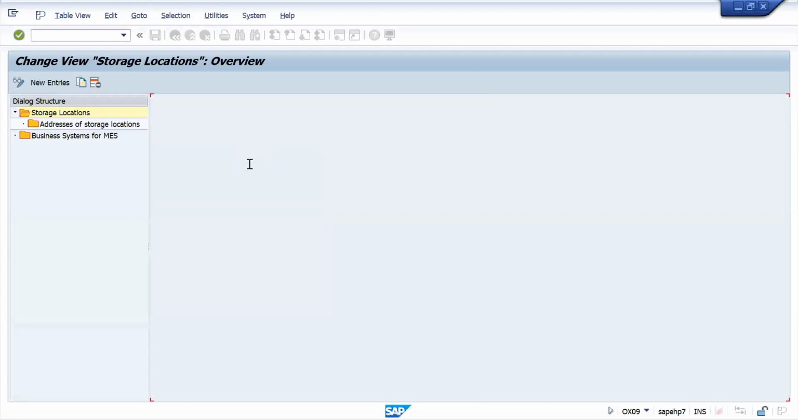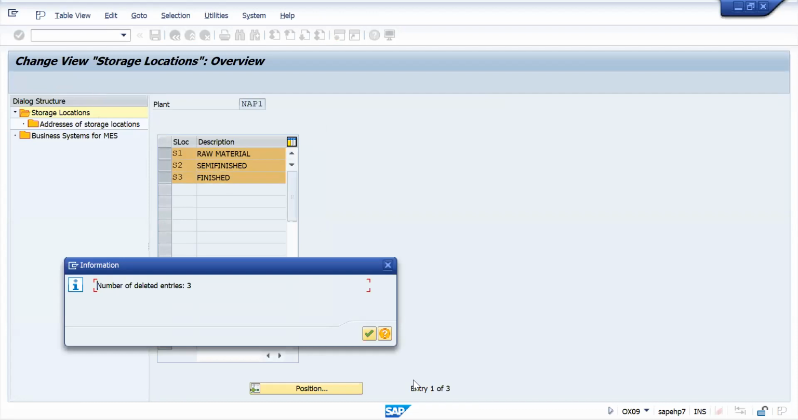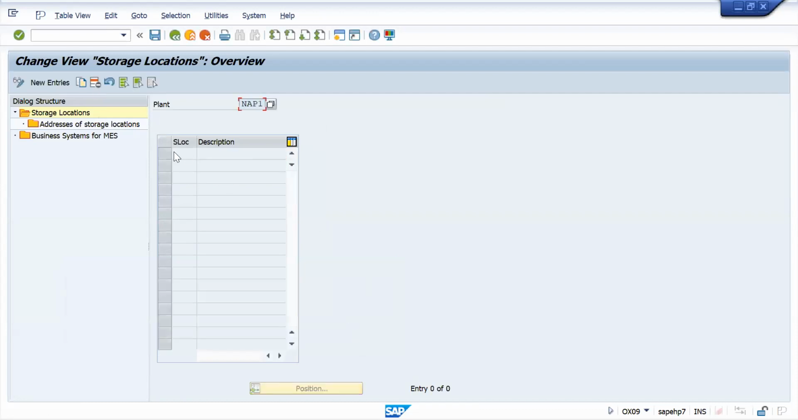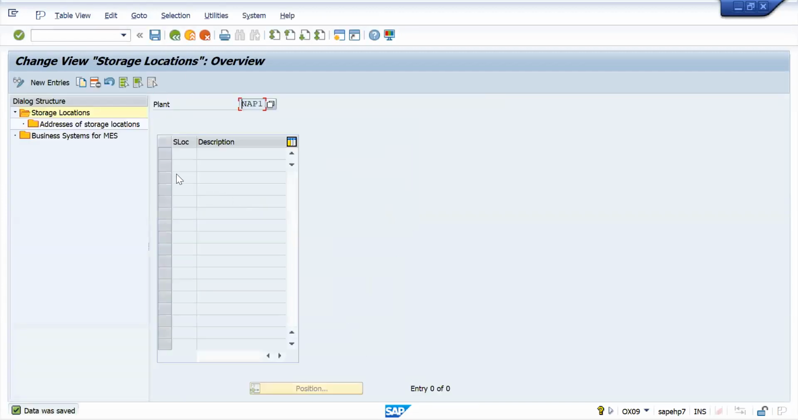Enter. Here, whatever existing is there now, you can delete. Select like this and delete. Anything we are saving and deleting. We need to save. Once we save, this will come. Enter and ignore. Now go to new entries. I will create storage locations.